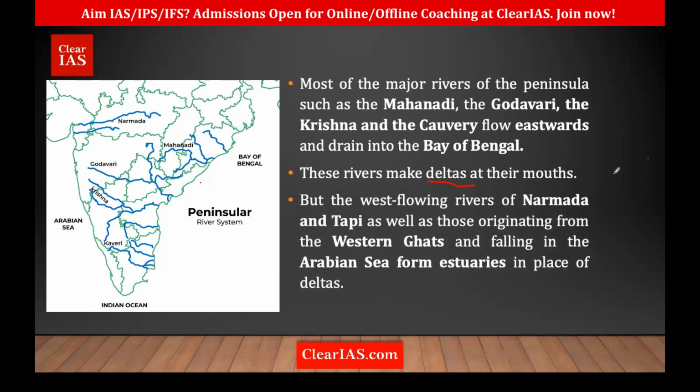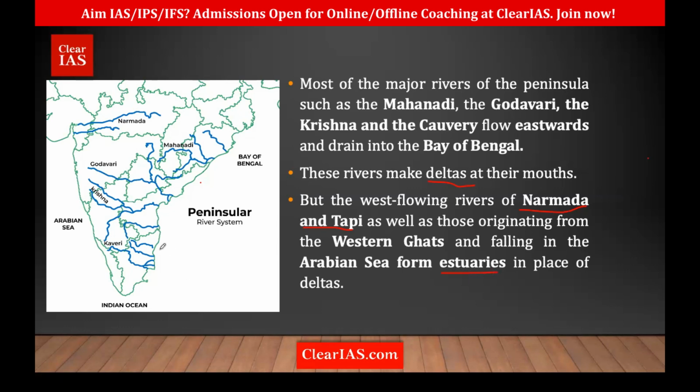But if you're talking about the west flowing rivers, especially the Narmada and Tapi, they flow through the fault. So they do not have deltas as the Krishna Godavari rivers do. And since the other west flowing rivers originate from the Western Ghats and travel a very short distance, they form estuaries. Estuaries are places where the rivers meet the ocean, but it will be much deeper.